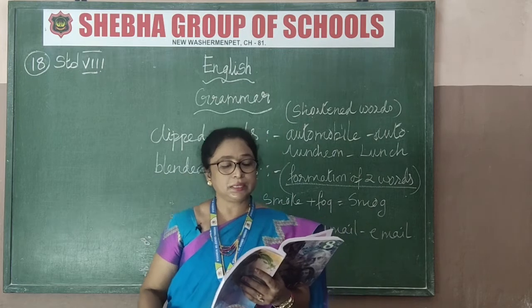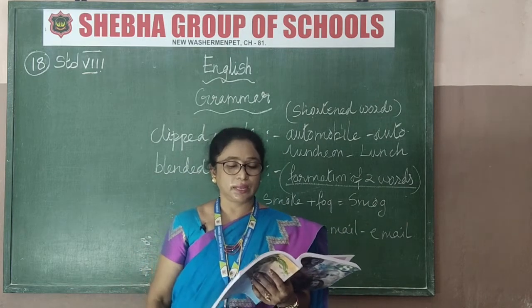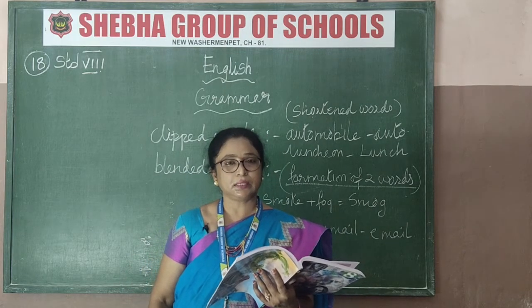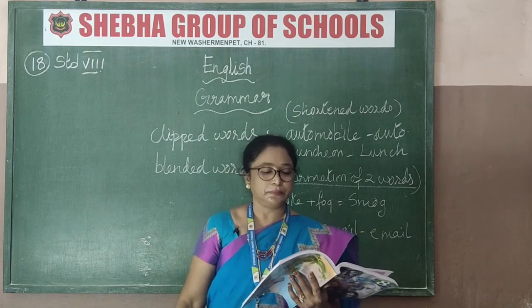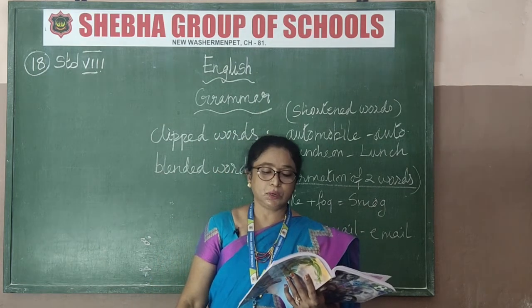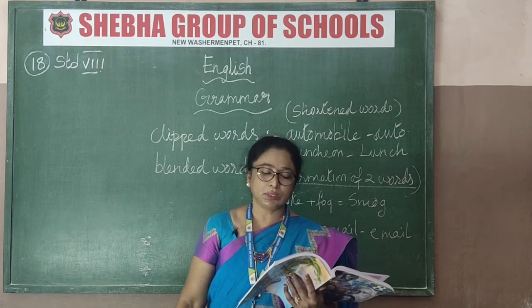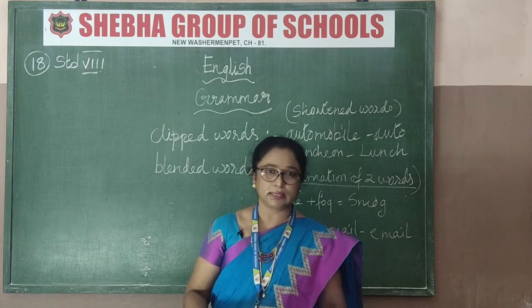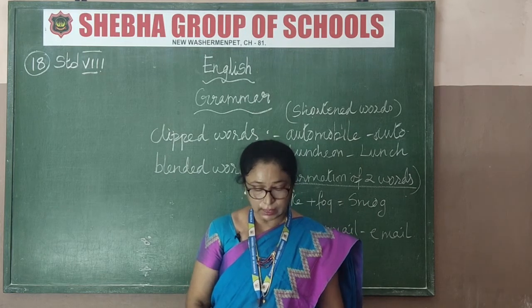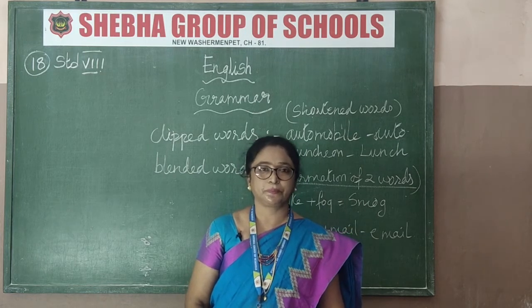Breakfast plus lunch, brunch. Motor plus pedals, moped. Motor plus hotel is motel. News plus broadcast is newscast. Some words are given to you, just go through them; they may come in your exam, and the exercises given to you will also come.